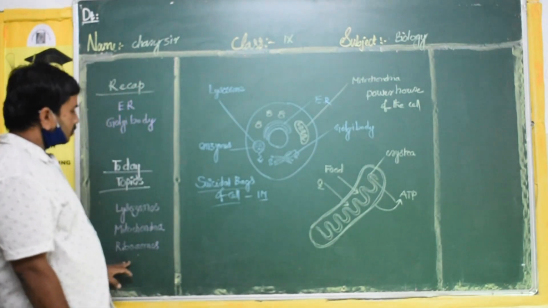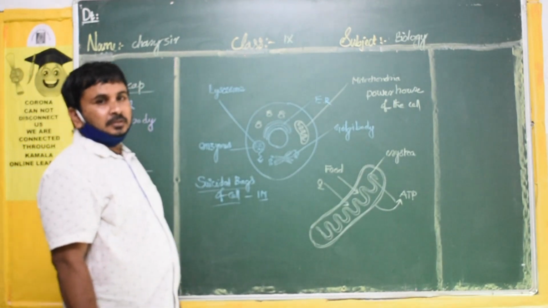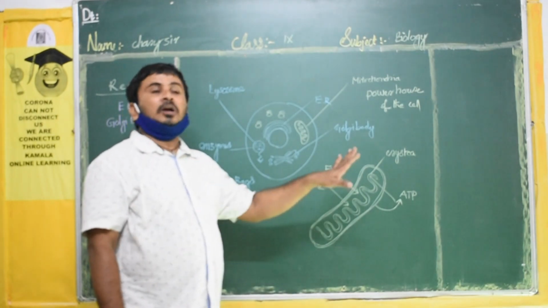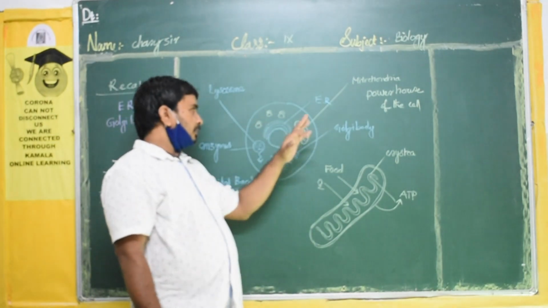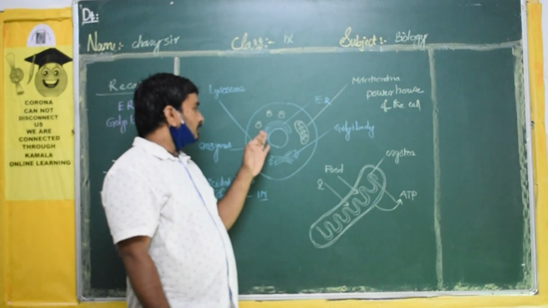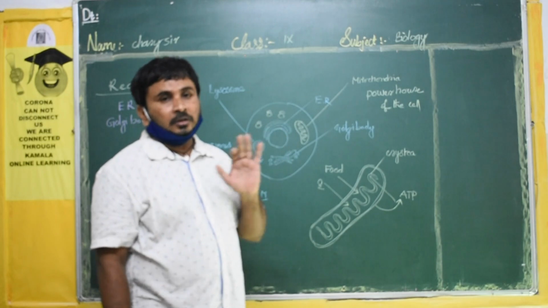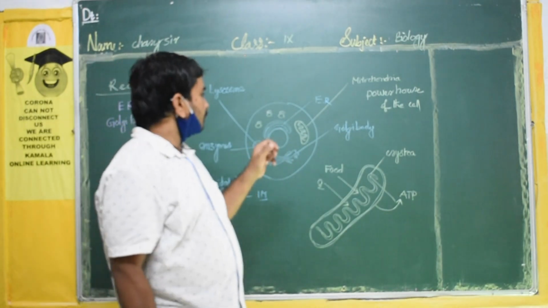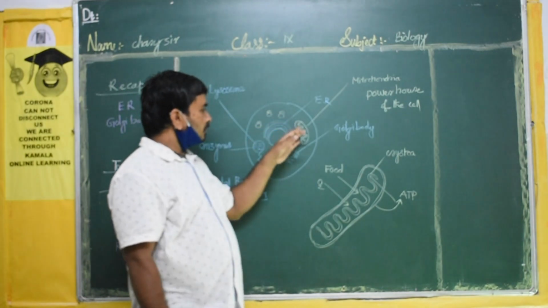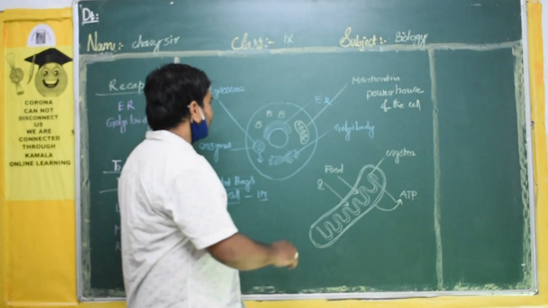Okay. So ribosomes will be scattered. Ribosomes will float inside the cytoplasm. They move from one place to another very easily. But what about the rough endoplasmic reticulum containing ribosomes? Those will not move. They will stick to the surface of the endoplasmic reticulum. These ribosomes contain RNA.